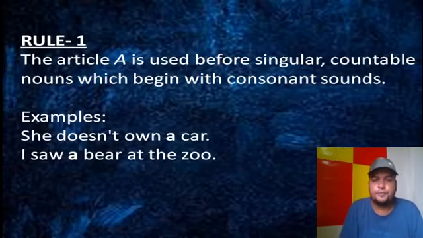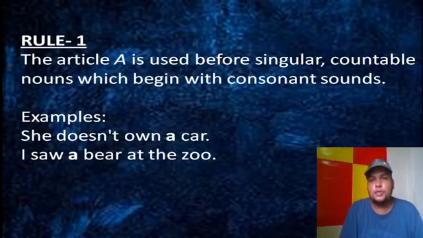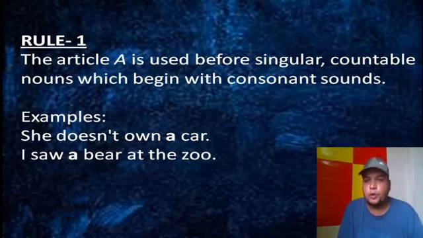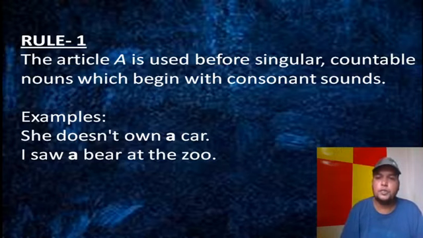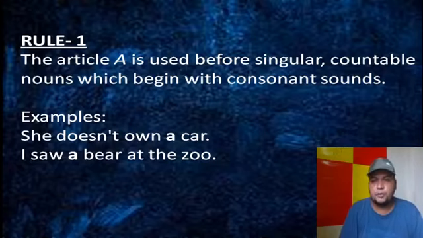First rule, it says the article a is used before singular countable nouns which begin with consonant sounds. So three things here. Why would you put a? It should be singular, it should be countable, and the sound should be a consonant sound. There are two types of sounds: consonant sounds and vowel sounds. Vowel sounds means a, e, i, o, u, the words which come with those sounds. So if the sound is consonant and it is singular and countable, at that time we put a.